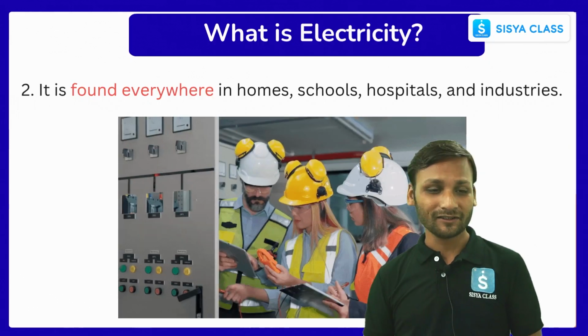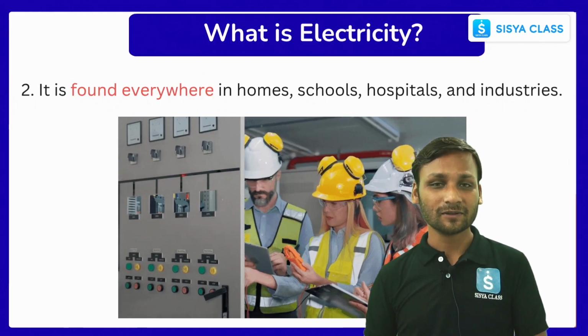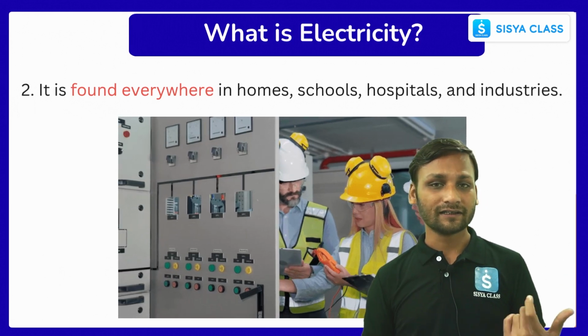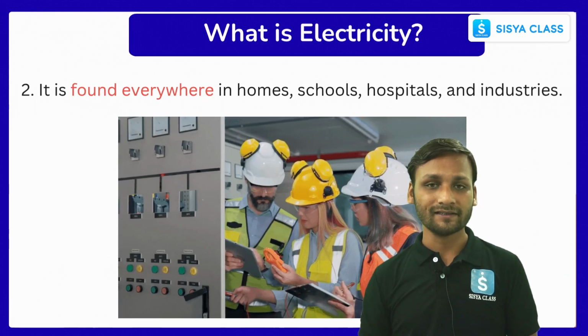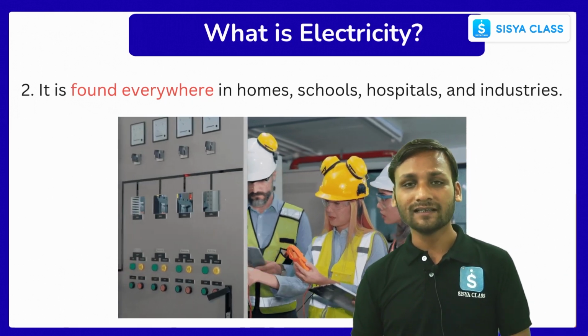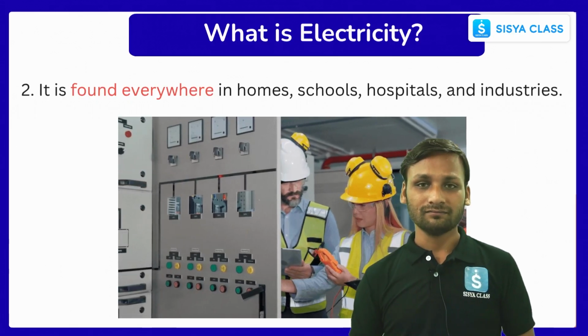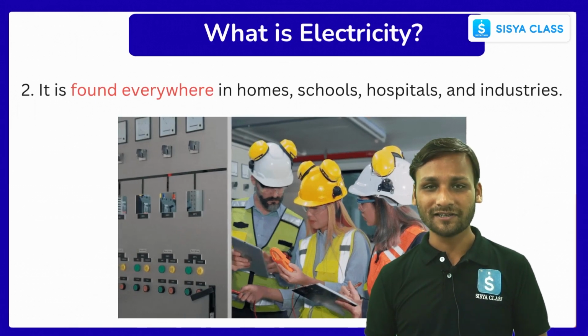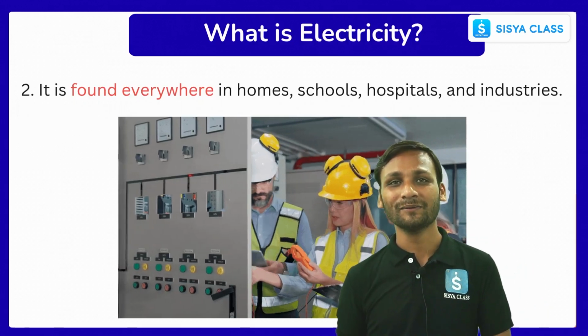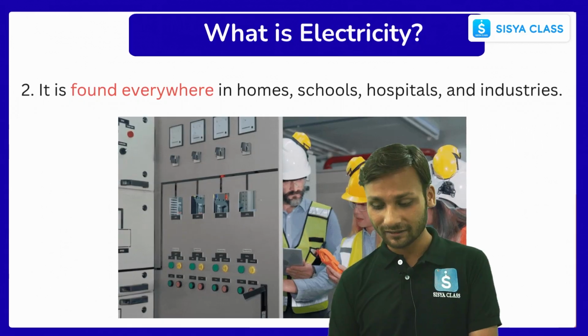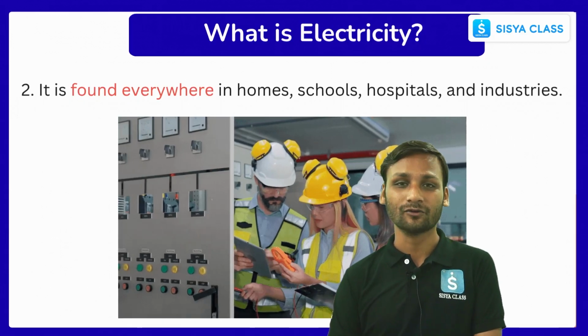For example, your mobile phone gets charged because of electricity. Your fan, your light, your electric bulb, your home appliances, your laptop, all these things work on electricity. If we were in the Stone Age, we would not be relying on electricity, but we are in the modern era where electricity plays a very crucial role.